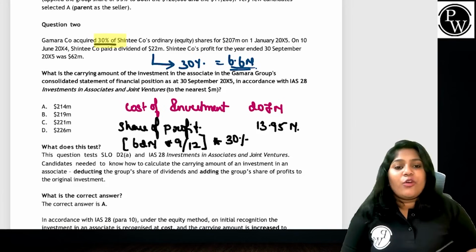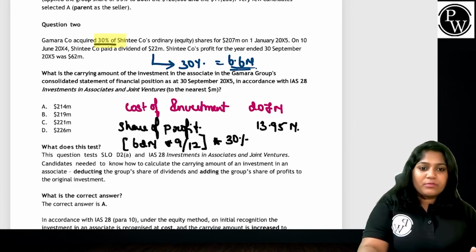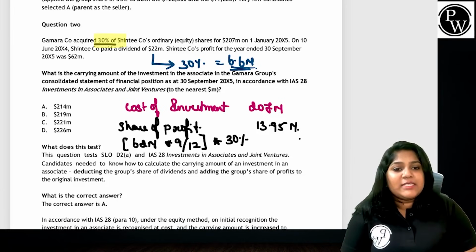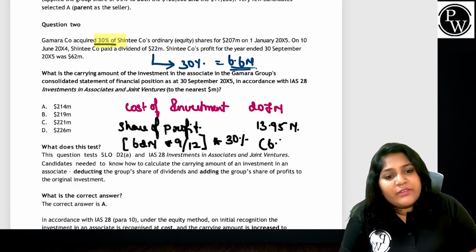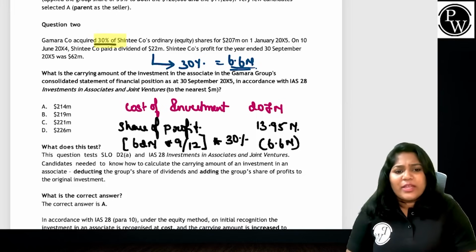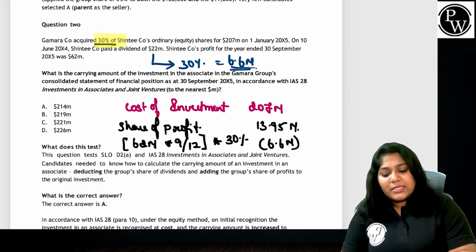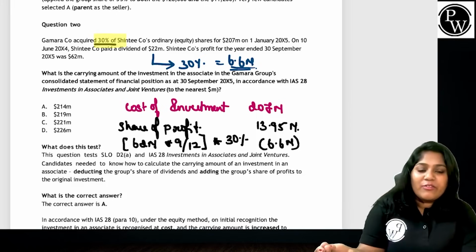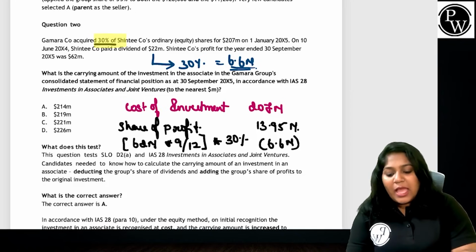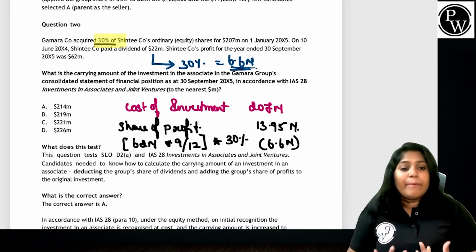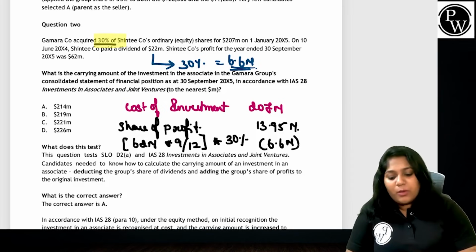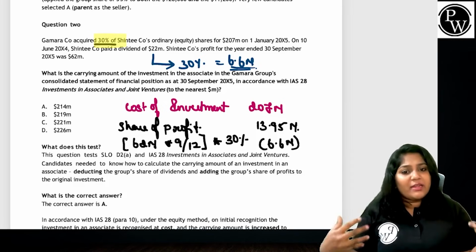Okay. So if it is 6.6 million, I reduce the dividend from the calculation. Why do I reduce the dividend from the calculation? See, understand, I have an investment value of 207 million, and whatever profits they earn belong to me. So I added it to my investment.